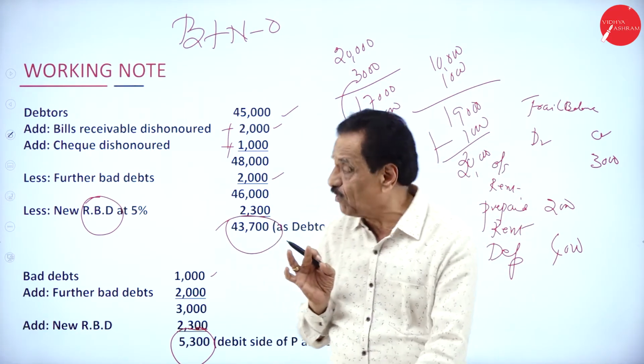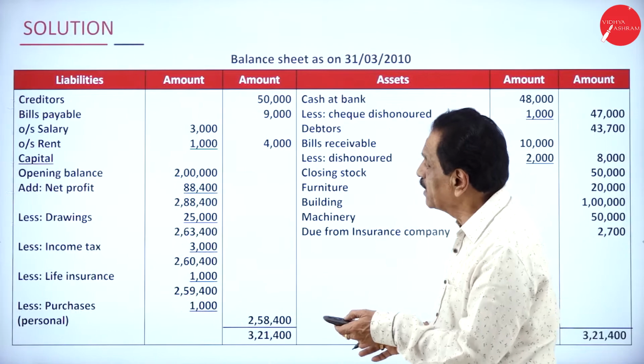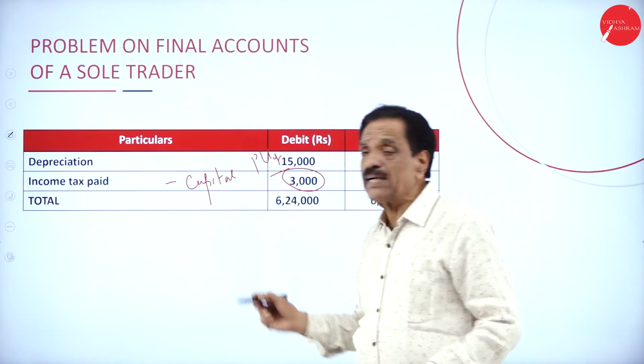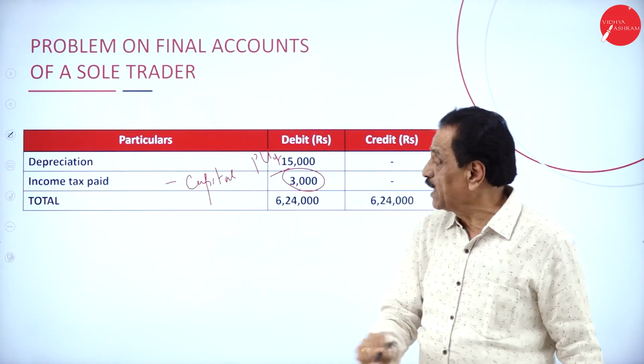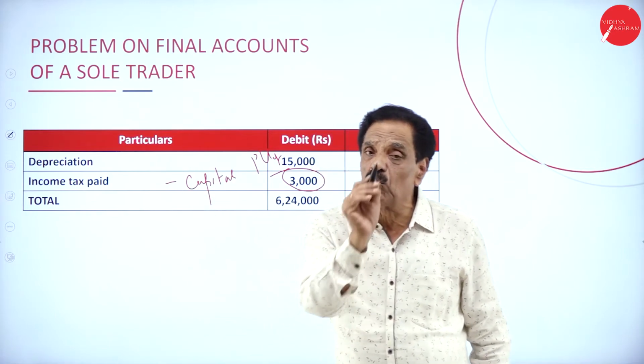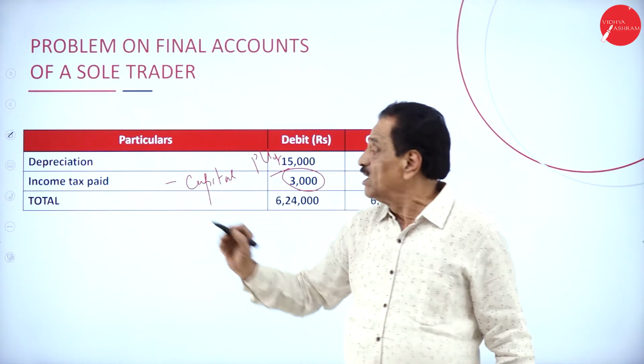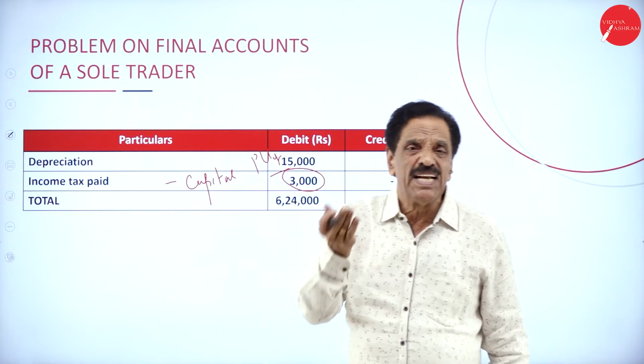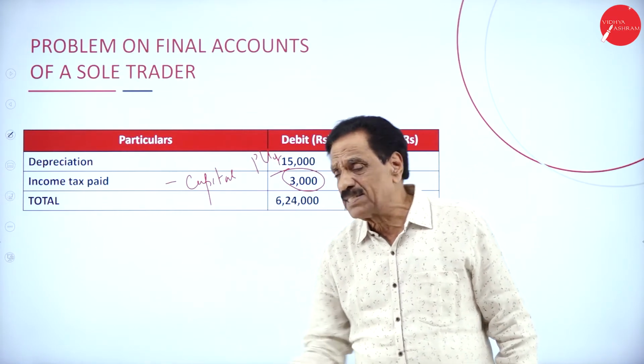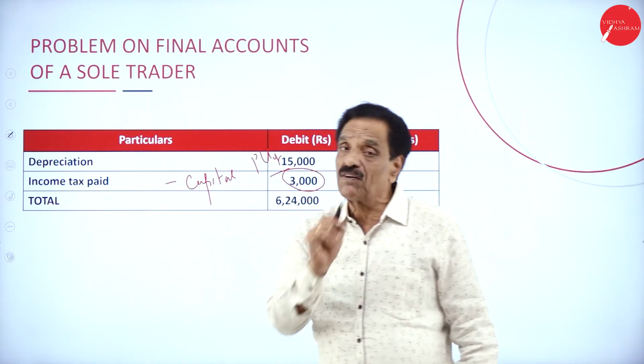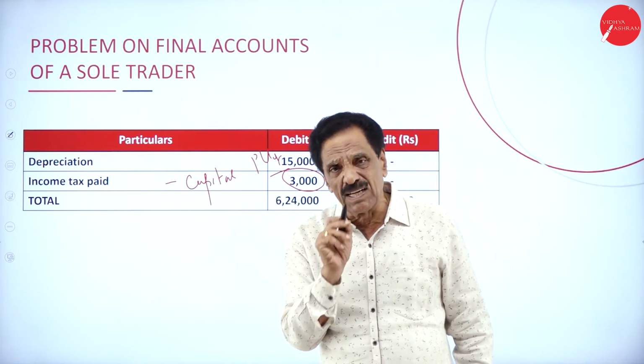We must be very careful. Same thing you are doing now. See that here, this income tax should be deducted from capital. This depreciation will come only in the profit and loss account. If it is an adjustment, deduct in the P&L account, deduct from the asset. Instead of income tax, if you have got a sales tax, profit and loss account.